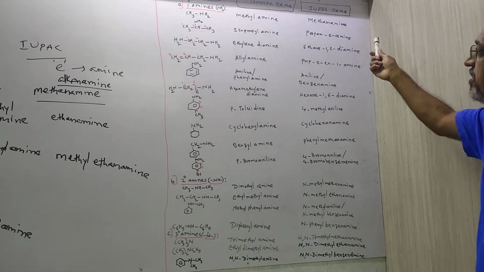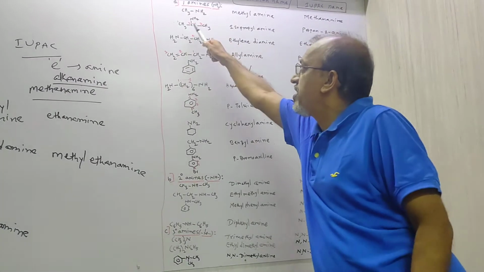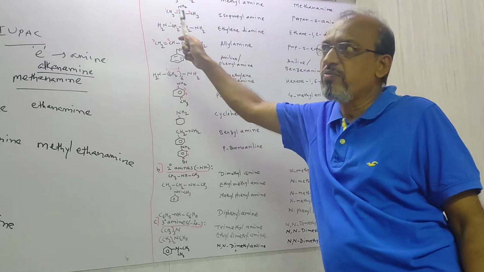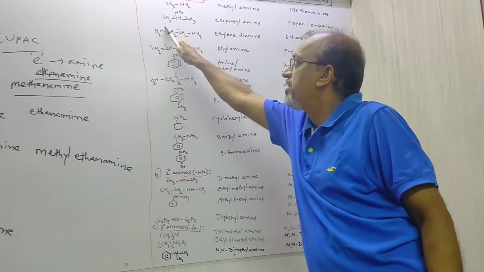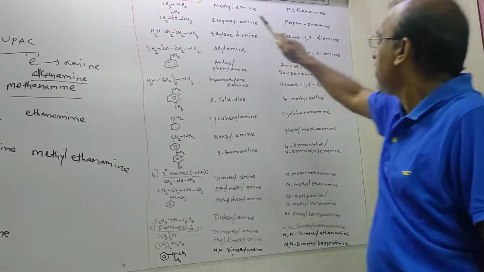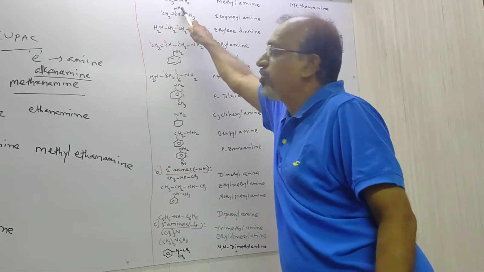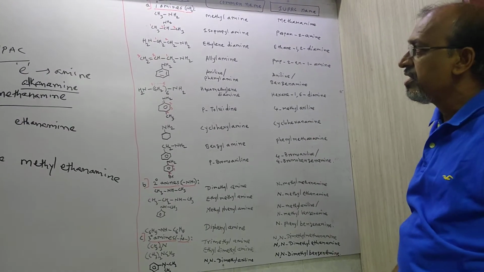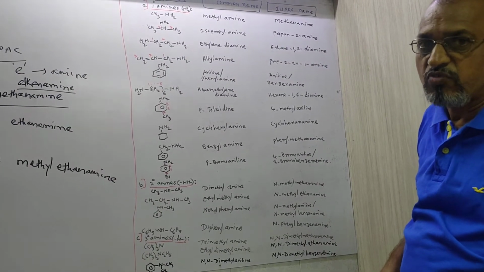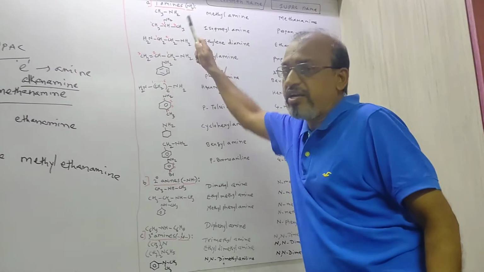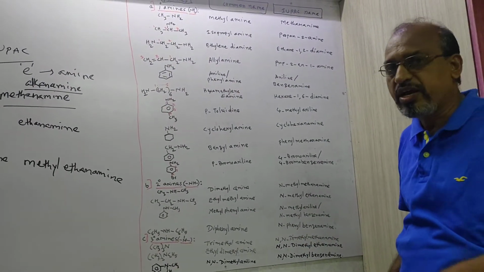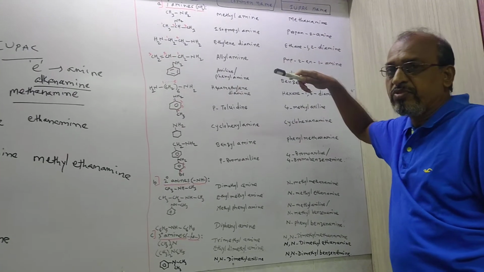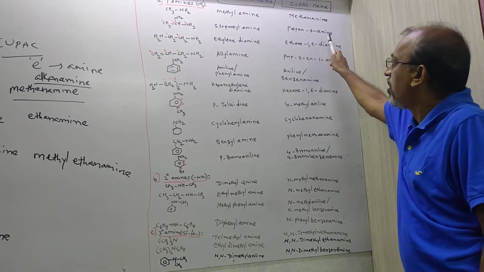But here, for the IUPAC name, start numbering from the nearest side of the NH2 group. Now actually the NH2 group is nearest to both sides, that's why we can give numbering from any one side. So CH3, CH, NH2, CH3. In this, on the second carbon, the NH2 group is there, that's 2 amine. But before that, the parent hydrocarbon chain of this compound contains 3 carbon atoms, that's why the parent alkane is propane. And as per the rule, the ending e can be dropped. That's why we'll write propane-2-amine.